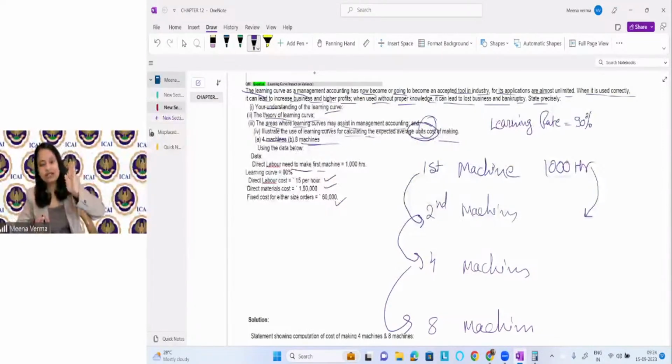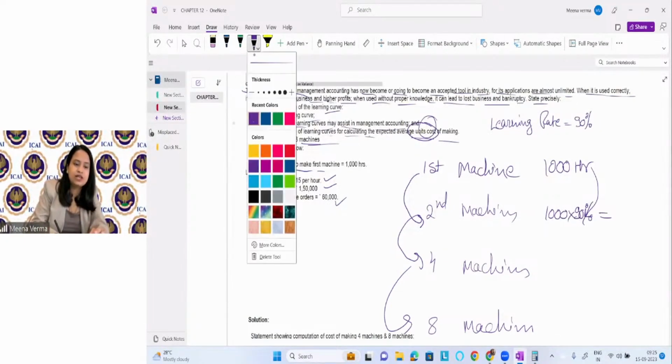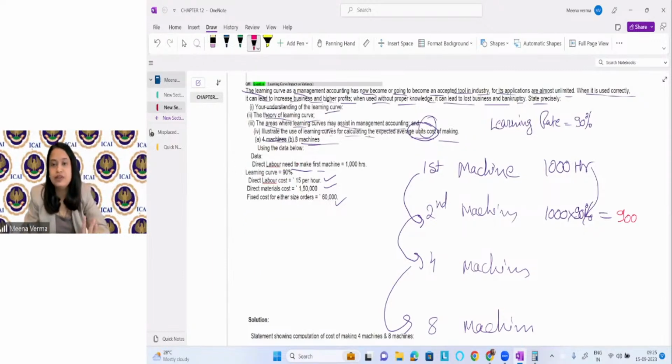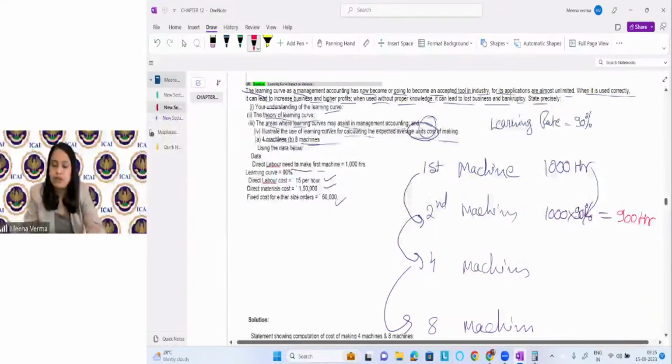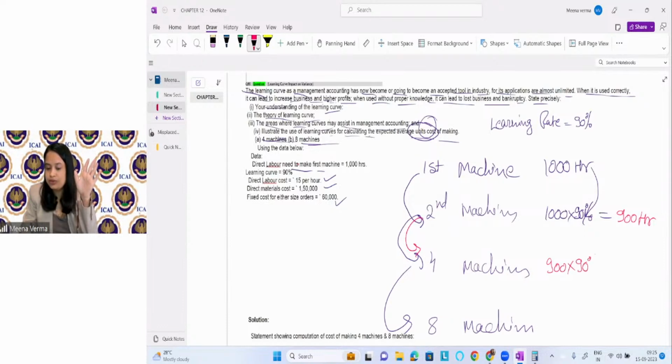So on one side the production doubles, on the other side you apply the learning curve. Here, 1000 into 90%, this is coming as 900 hours. Now the production is doubled again here, so again apply the learning curve: 900 into 90%.